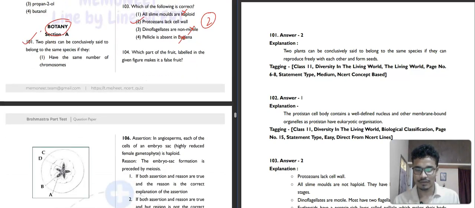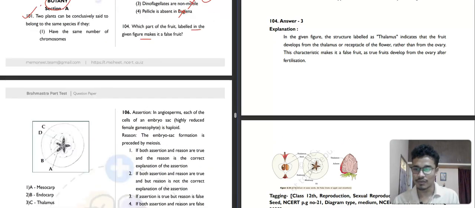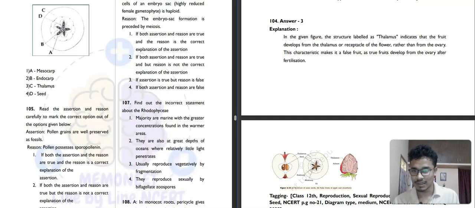Then question number 104. Let's see what it is saying. Which part of the fruit labeled in the given figure makes it a false fruit? This question I think was asked in NEET 2024. So in the given figure, the structure labeled as thalamus indicates that the fruit developed from the thalamus or receptacle rather than from the ovary. That's why it's called false fruit. The C here is the thalamus. You can see third option will be your correct answer.